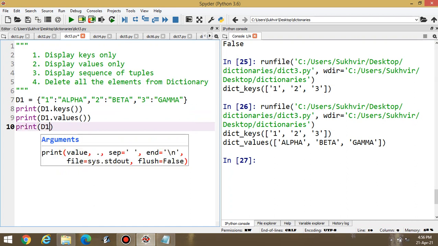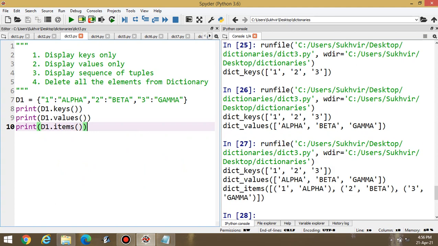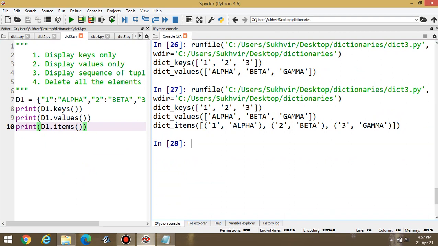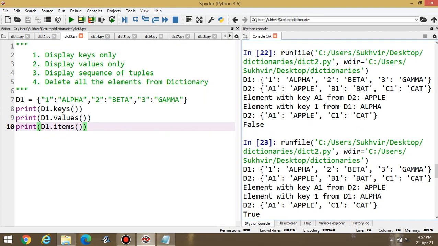Suppose I am writing D1 dot items. What is the meaning of this? It means I can display the dictionary items in the form of tuples. This one is the content in the form of tuples. First tuple, second and third tuple, in the form of a list, then again in round brackets. This one is the third content.